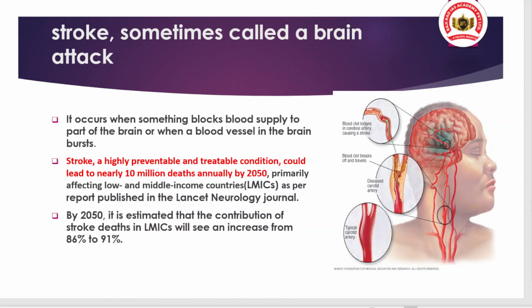In the coming times, we are advancing on one side in terms of economic growth and technology, but on the other side, diseases, whether communicable or non-communicable, whether lifestyle or non-lifestyle based, are increasing. Okay, and this is about the brain attack, and brain attack is also called a stroke. What does it mean? It simply means that if the blood supply to a part of the brain is stopped suddenly, or the blood vessels in the brain burst suddenly, this is an example of a brain attack or stroke.